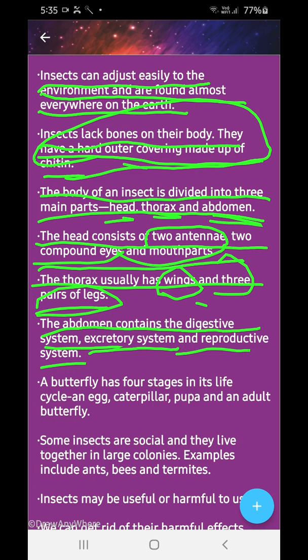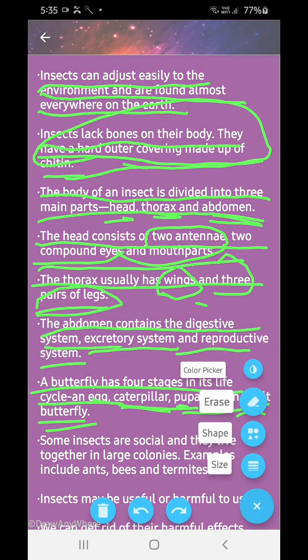A butterfly has four stages in its life cycle: an egg, a caterpillar, a pupa, and an adult butterfly. First is the egg, then the caterpillar, then the pupa, and then the adult butterfly.